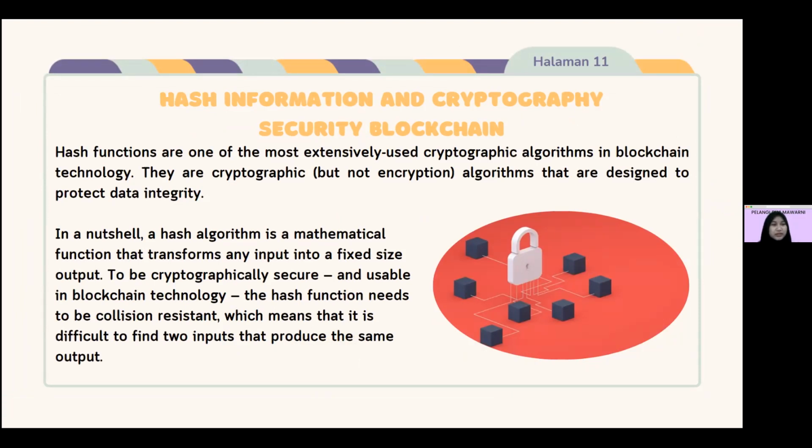In a nutshell, a hash algorithm is a mathematical function that transforms any input to a fixed size output. To be cryptographically secure and usable in blockchain technology, the hash function needs to be collision resistant, which means that it's difficult to find two inputs that produce the same output.